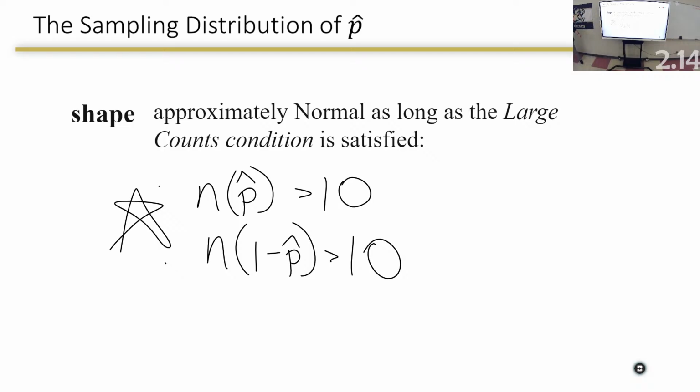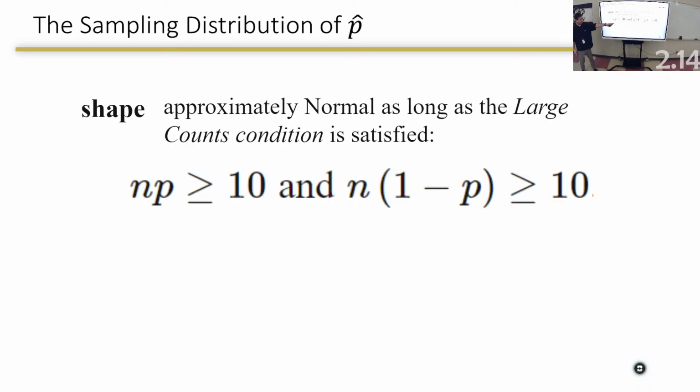Y'all okay with that condition? Next one. Sometimes we'll use p, sometimes we'll use p hat. If they tell you what p is, the population proportion, use it. If you don't know what p is, then you have to use p hat. Again, I mentioned on Monday, it's very important that you distinguish between the populations and the samples. If you know what p is, use it. But if you don't, then we have to use p hat. That will come up in our examples, okay?